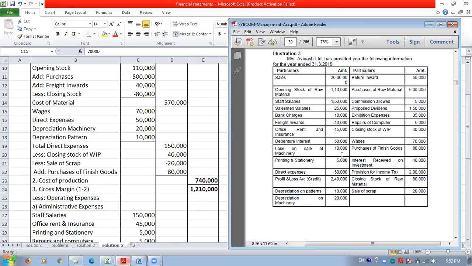So in this case, the loss on sale of machinery, 10,000, is your non-operating expenditure. It is a loss, that's why it is called an expenditure.